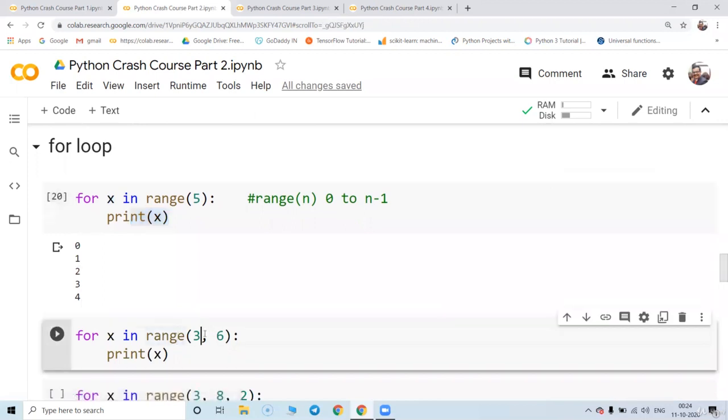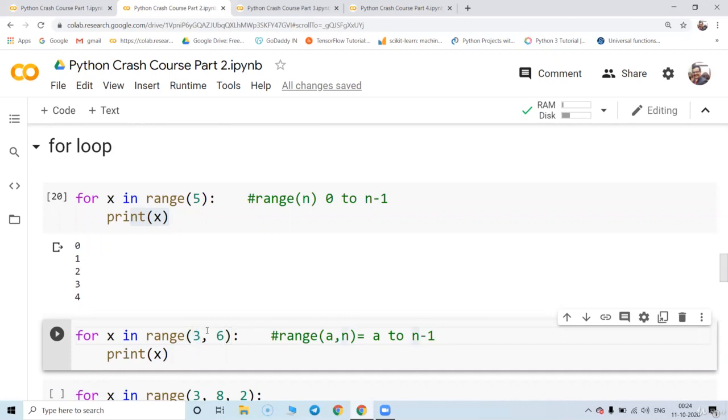You can take the value like this also. When you take a range in between, suppose I write a comma n, this is going to print the values from a to n minus 1. Okay, now you can make it out. So here a is 3 and n is 6.